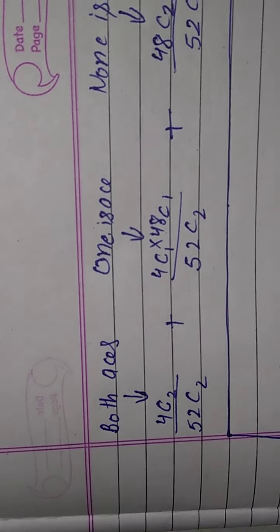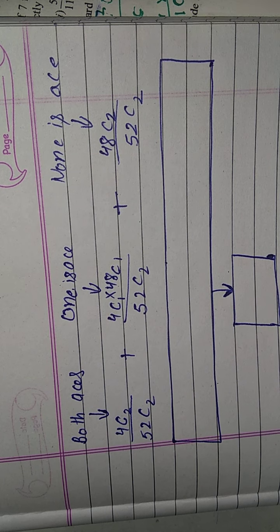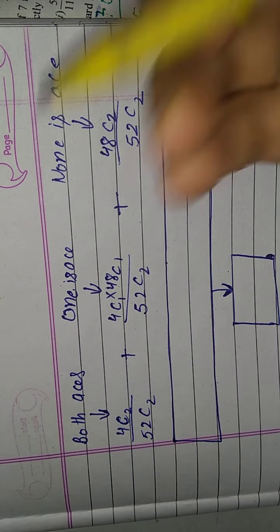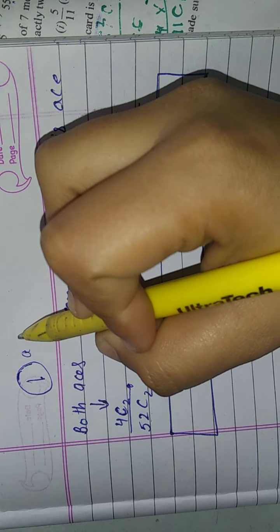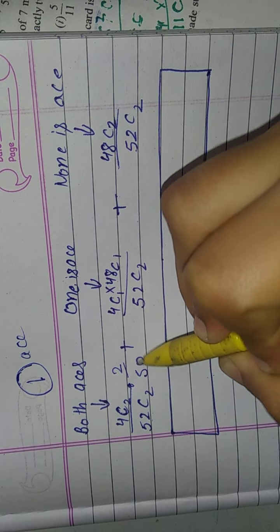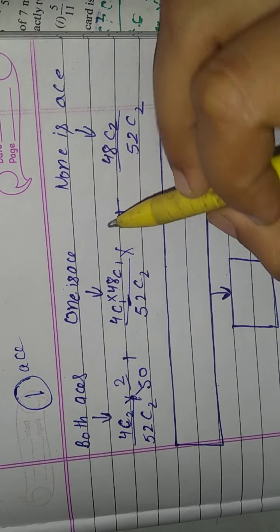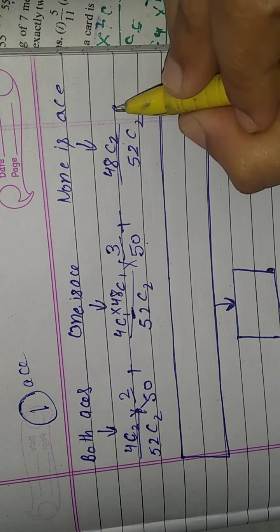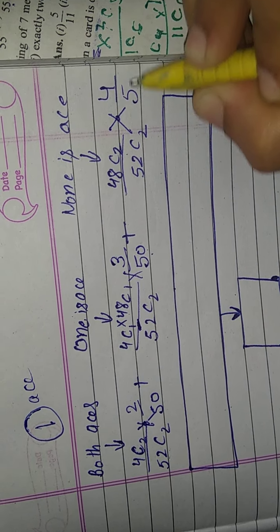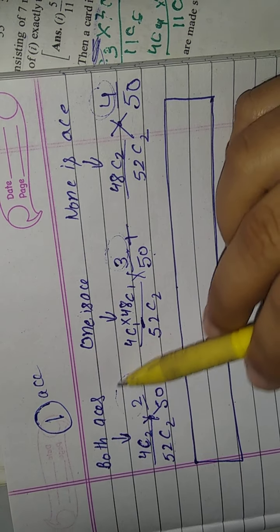Now we can calculate it like this. Both are aces: 4C2 upon 52C2, multiplied by 2 upon 50, since only 2 aces are left in the packet. For one ace: 4C1 times 48C1 upon 52C2, multiplied by 3 upon 50, since only 3 aces are in the packet. For no ace: 48C2 upon 52C2, multiplied by 4 upon 50, since all aces are in the packet.